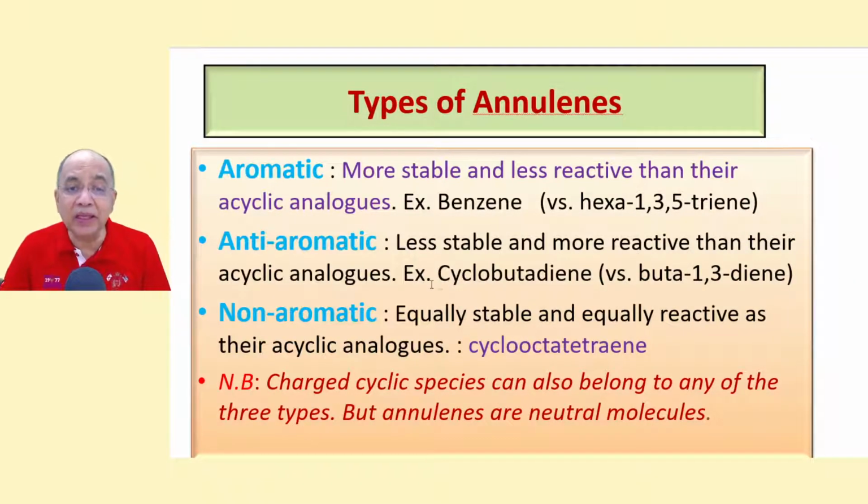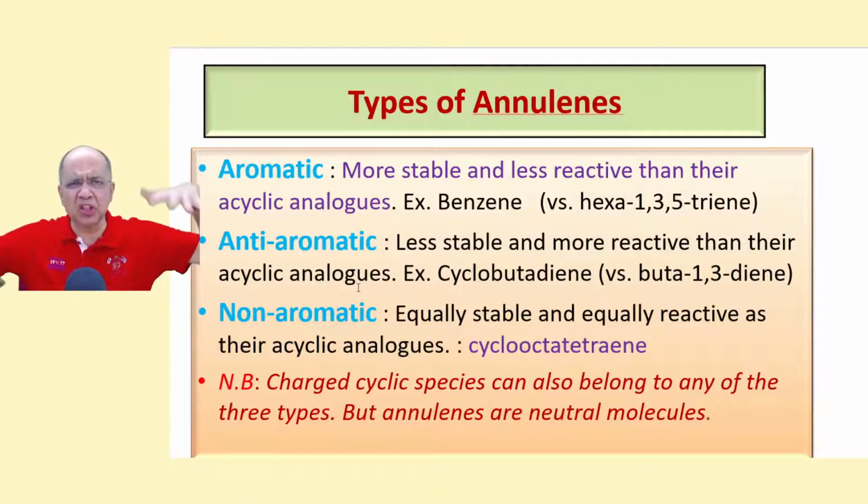And the anti-aromatic compounds, annulenes, are the opposite. They are less stable, more reactive than their acyclic analogues. For example, cyclobutadiene is anti-aromatic. Why? Because it is less stable, more reactive than its acyclic counterpart, analog, that is only buta-1,3-diene. This is conjugated. In cyclobutadiene, there is also alternate double bond, single bond, but this is much more unstable and highly reactive than butadiene. So aromatic, anti-aromatic are just the opposite.